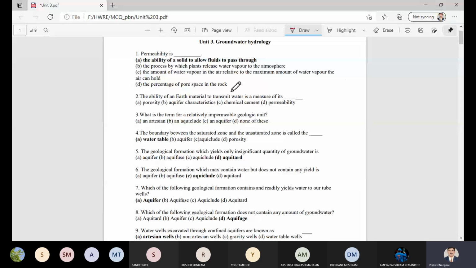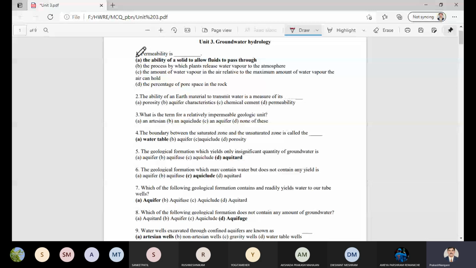The meaning of permeability is the ability of a solid substance to allow fluids to pass through it. The amount of water entering through the pores of the soil is the permeability, so the first option is the correct option.